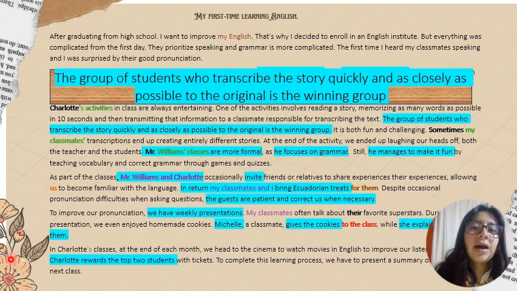The next agreement that I found in my story is: the group of students who transcribe the story quickly and as closely as possible to the original is the winning group. In this sentence, I put it as agreement because one of the rules of agreement is that we have to check the word that is before the preposition of. We have the group, which means it is singular. So that's why in the sentence we have the verb is instead of are. Since it's just one group, we have is.